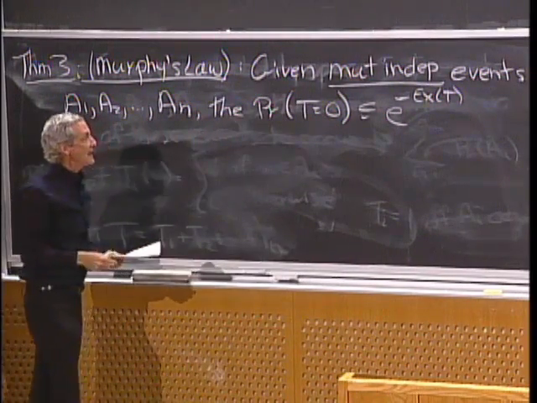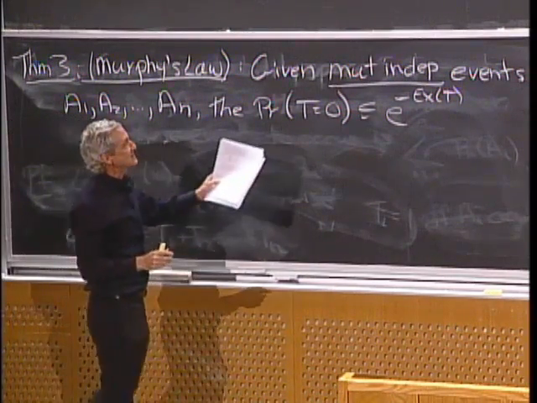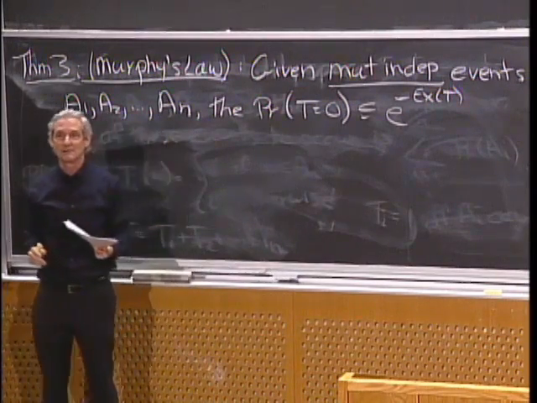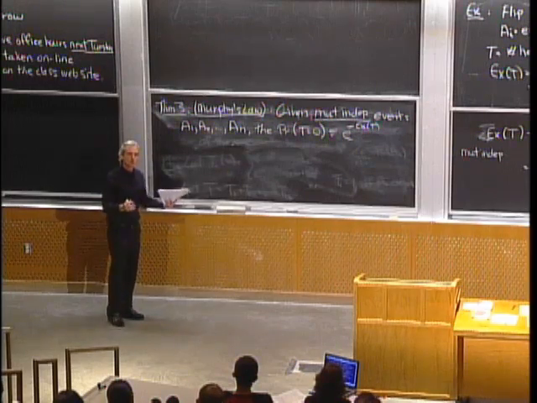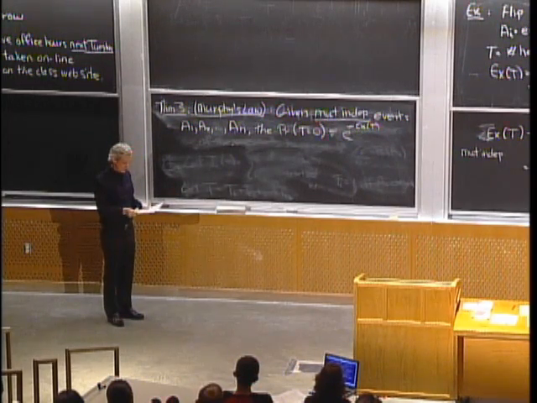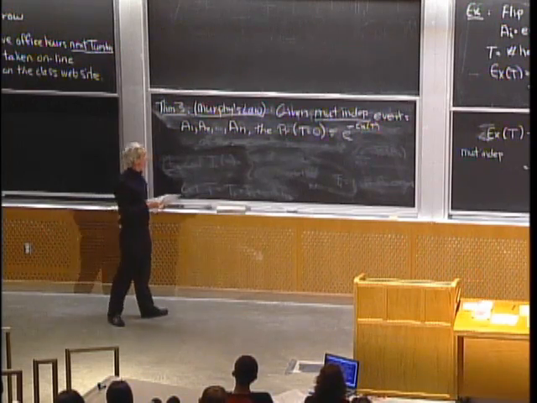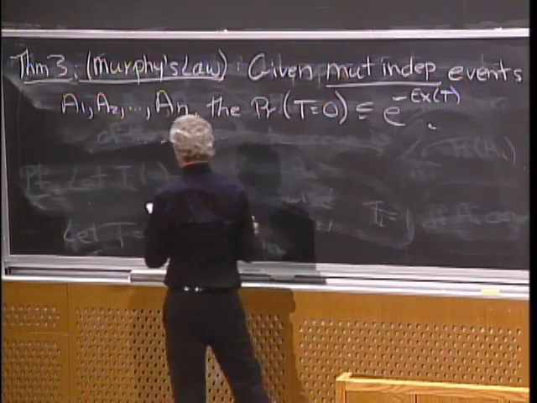So if I expect 10 to occur, the chance that none do is upper bounded by e to the minus 10, which is very small, which means almost surely one or more of the events will occur. That's sort of bad news in this case. So let's prove that.